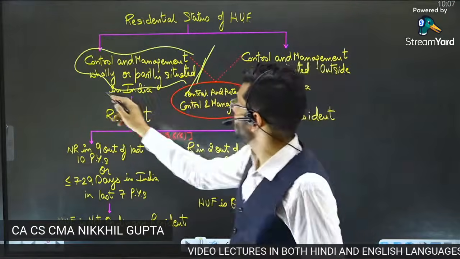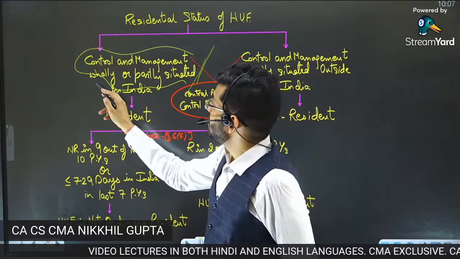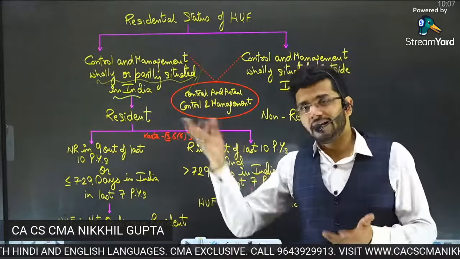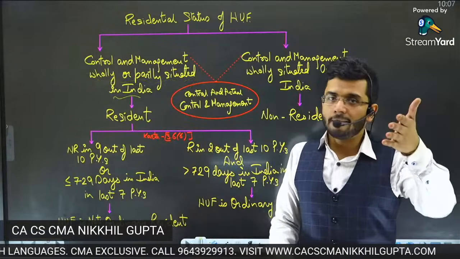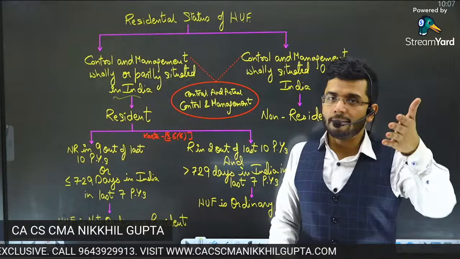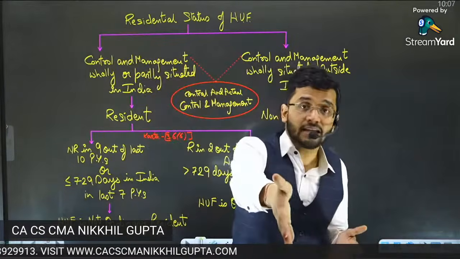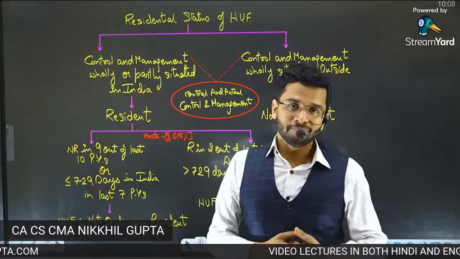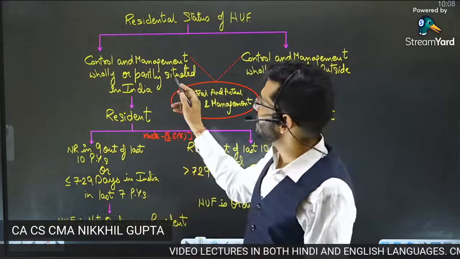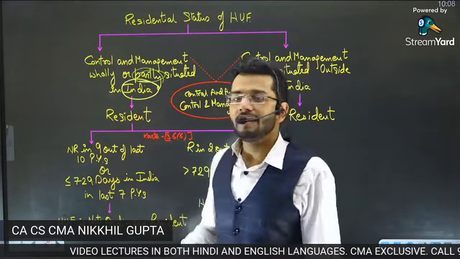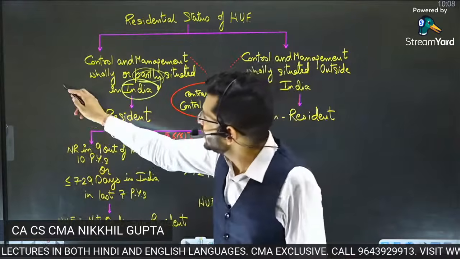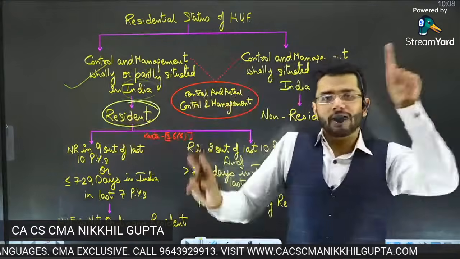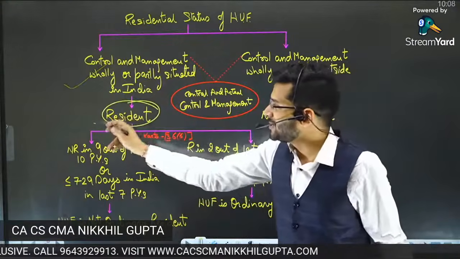So if control and management is wholly or partly situated in India. Sometimes half your brain can be in India, half in the USA. For example, my students who take face-to-face classes with me, sometimes physically they are in the class, but their mind is somewhere else. Similarly, if decision making is partly done in India and partly outside India, then that person is also a resident in India. Even if out of 10 decisions you take one decision in India, you become a resident of India.